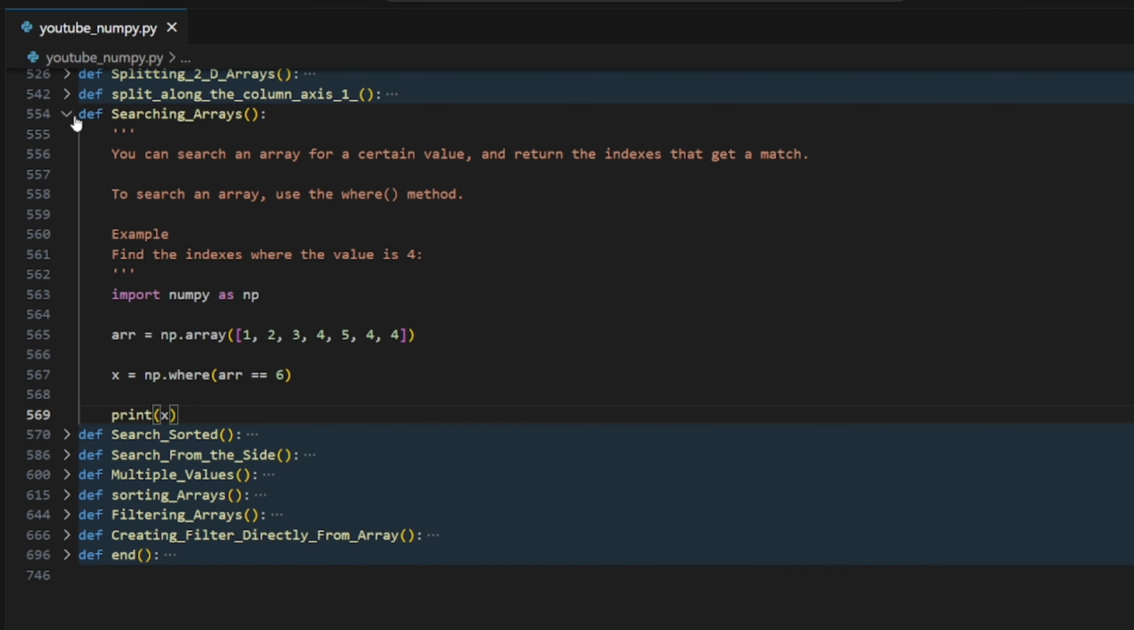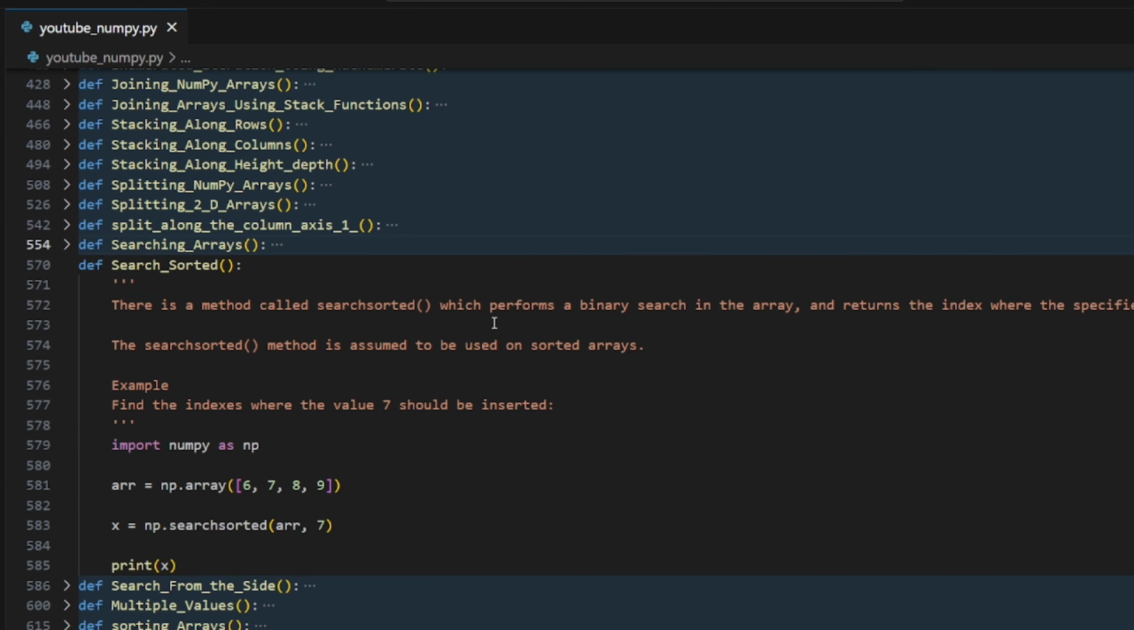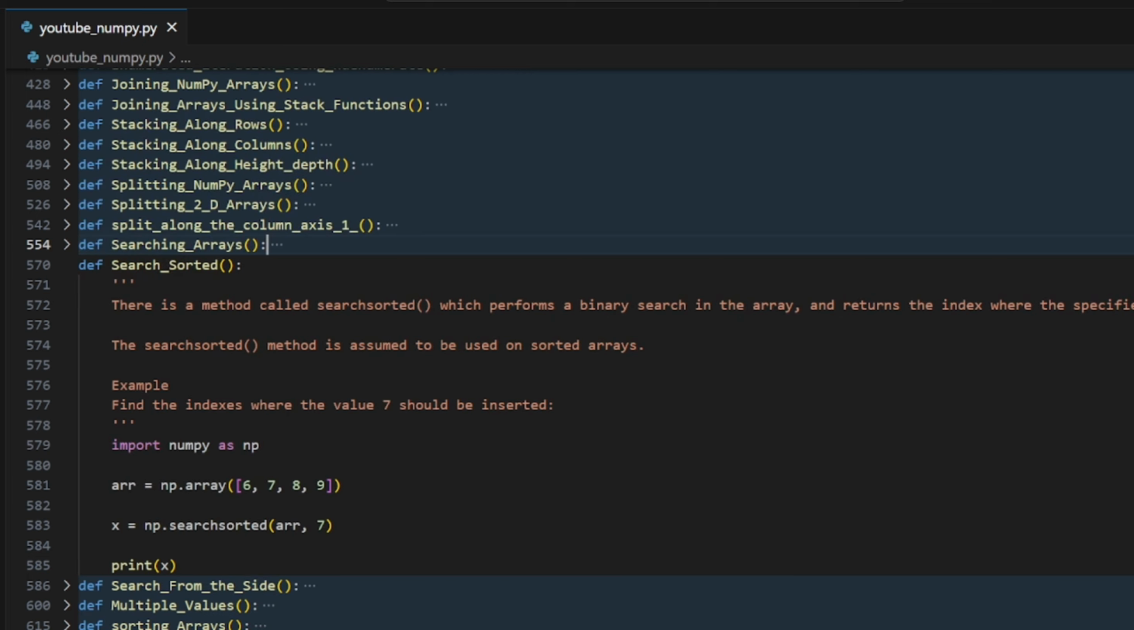This was search, and then we are having this search sorted. This is a method called searchsorted, which performs a binary search in the array and returns the index where the specified value would be inserted to maintain the sort order. See, I'm having a 4 and I'm having a list which is containing elements from 1 to 10. Now my question is, where should I insert the 4 so that the list would not need a sort method to maintain the order of that list? In that case, we would just use for loops and while loops. But here we are just having this one.